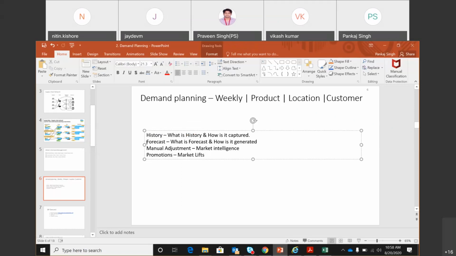So just generating a forecast is not demand planning. Just generating a forecast is demand forecasting or statistical forecasting. Generating a forecast is forecasting, but adding more intelligence to that forecast number in terms of manual adjustment, promotion planning, trade promotions, etc., and then whatever final number we get is called the final demand quantity, which is used for supply planning, and that entire process is called demand planning. Okay, so we should understand that also.